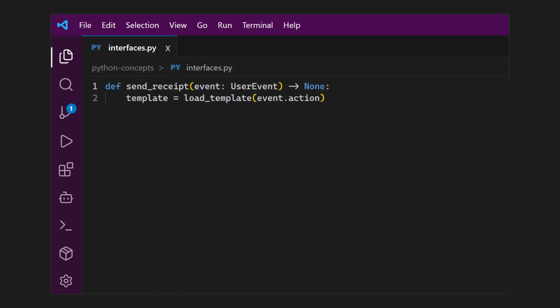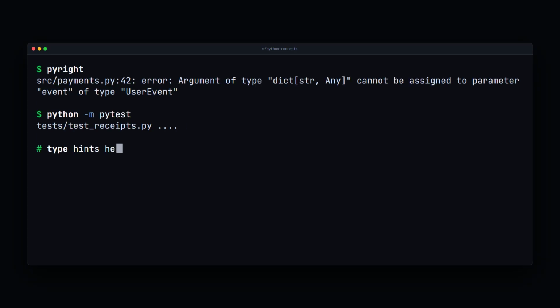Type hints serve a related purpose. They document intent in a form that editors and static analysis tools can use. They do not replace runtime validation, and they do not replace tests. They help catch mismatches earlier and make function interfaces easier to understand.